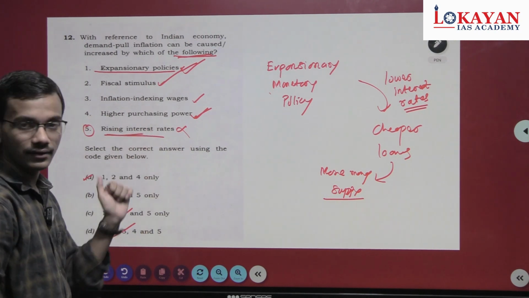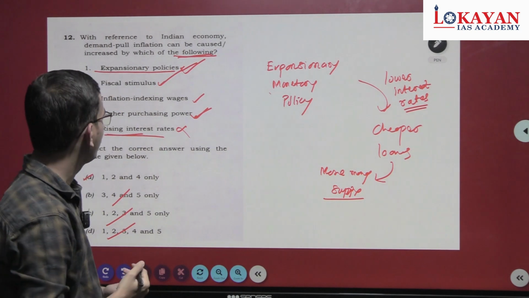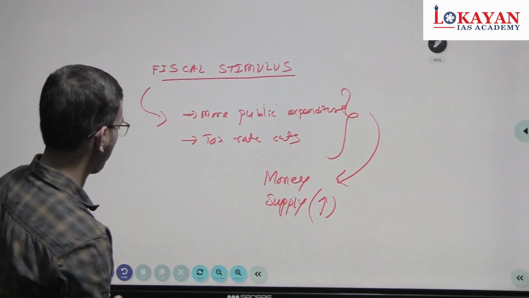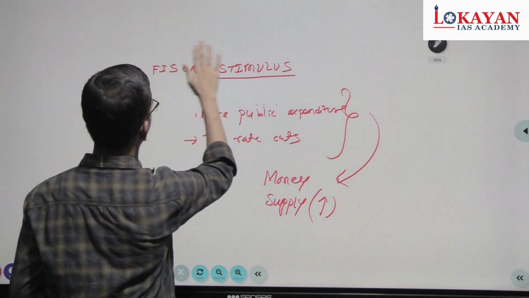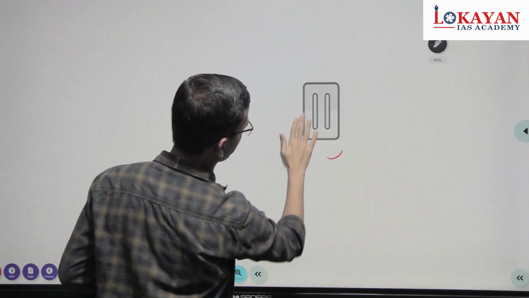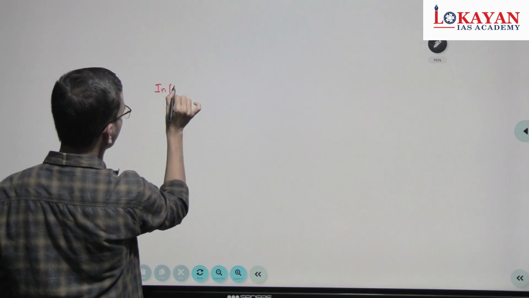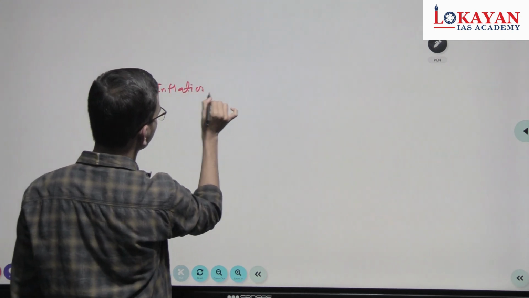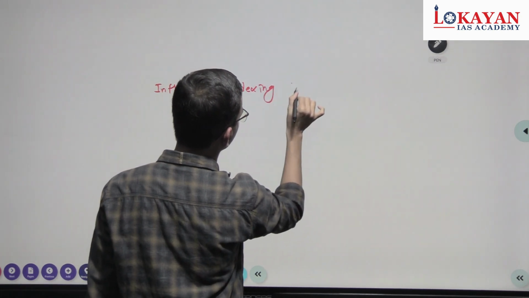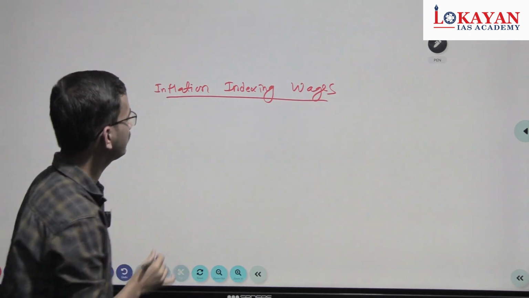And as I said earlier, while reading the third one, inflation indexing wages, it seems correct, but it's not correct. See, inflation indexing wages. What is meant by this?